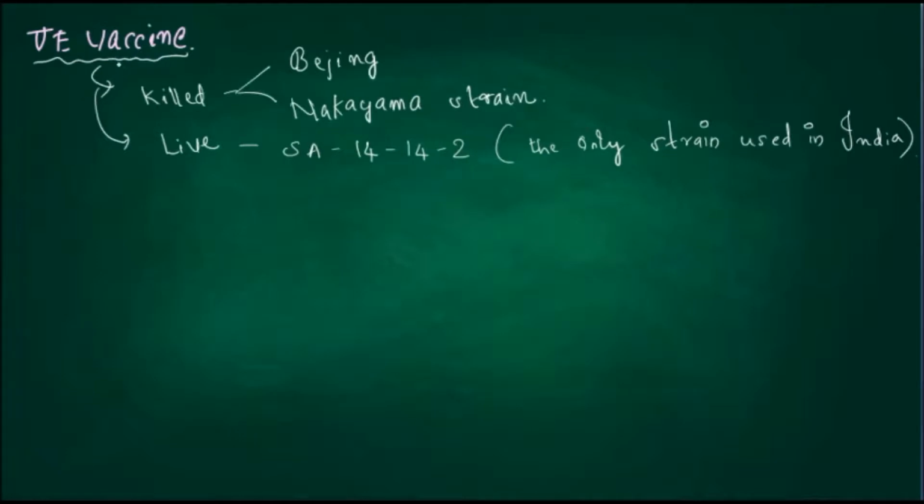So what is the Japanese encephalitis vaccine? There are two types of vaccines available. One is killed and one is live. Killed, there are two types, Beijing and Nakayama strain. And the live one is SA 14-14-2. This is the only strain used in India.